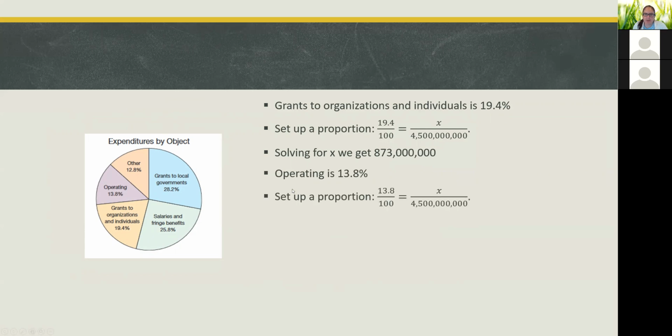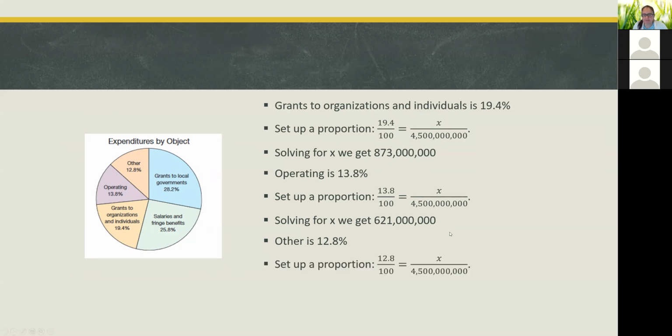And we'll set up a proportion. And we find out that $621 million is spent on operating. And then the other, we know that's 12.8%. And we can set up a proportion to solve that. And we come up with $576 million worth other.